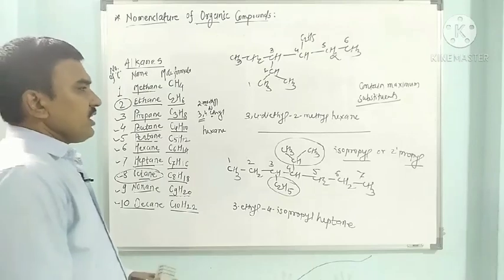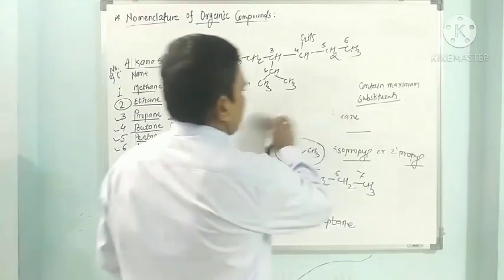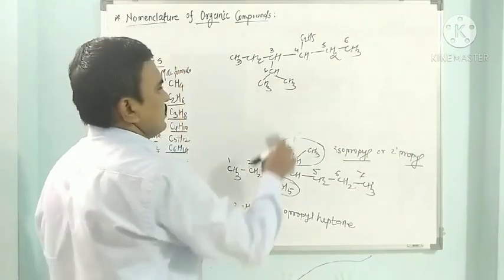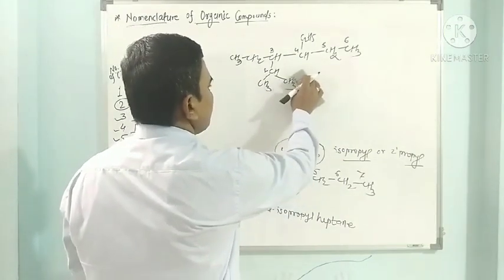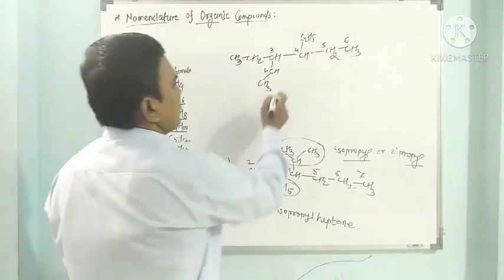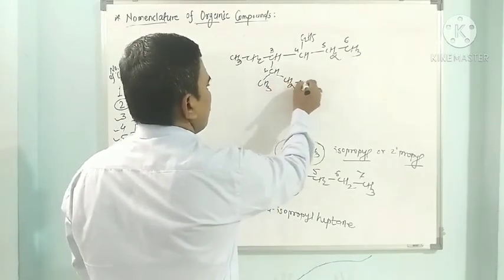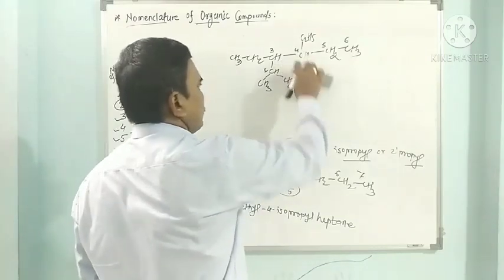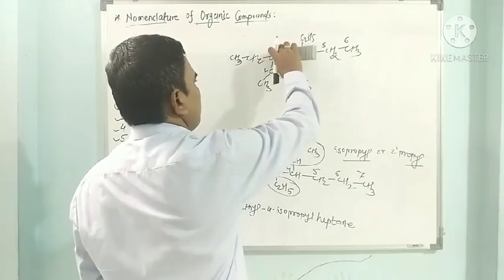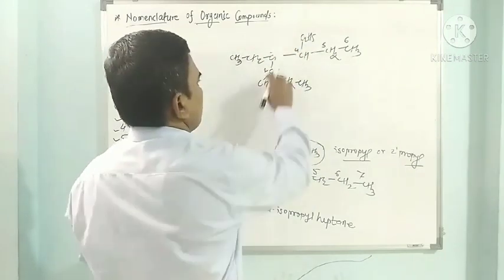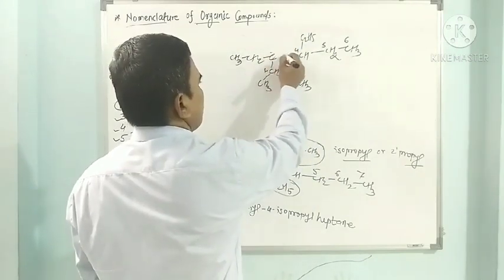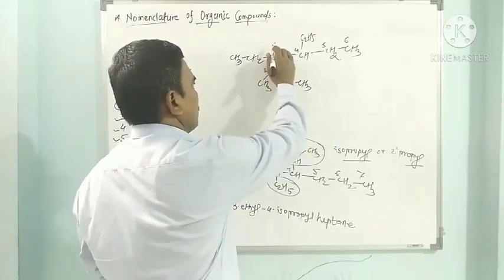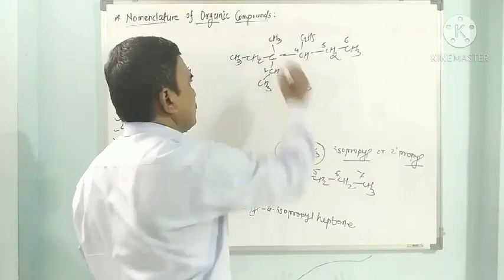And here, for the next example, we can modify this structure. Instead of this methyl, if we attach CH2CH3 here, and then here we are attaching CH3.